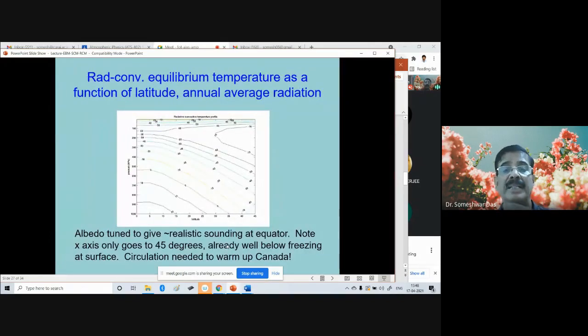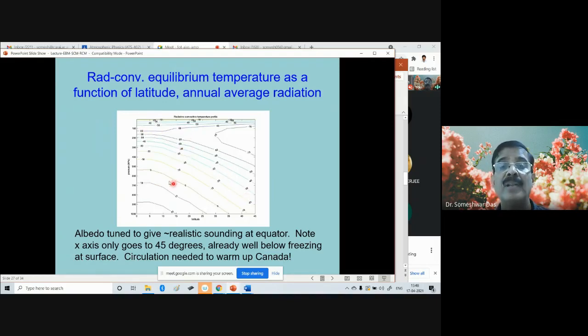This is another example of a two-dimensional RCM result: the radiative convective equilibrium temperature as a function of latitude, because we now have variation in latitude. This is 0 degree, 5 degree, and so on up to 45 degree, just the mid latitude. And this is the vertical, 1000 millibar, 900, and so on up to 100 millibar. The variation of the temperature two-dimensionally in north-south and vertical. These are the temperature isolines.